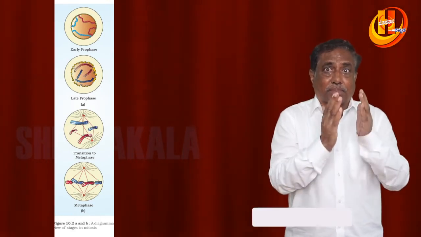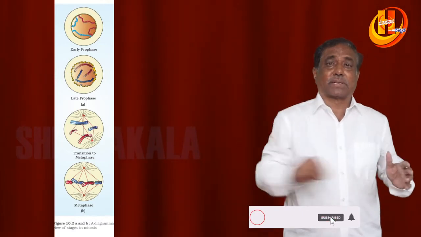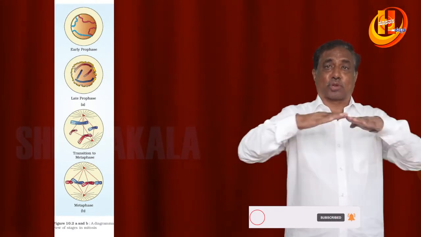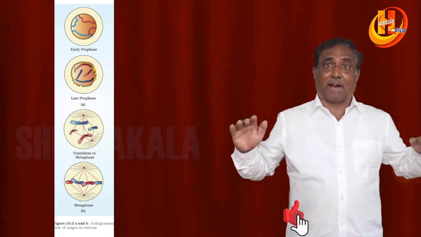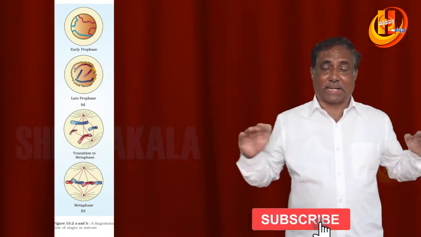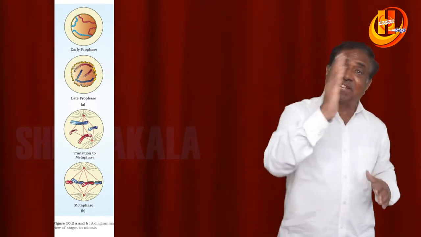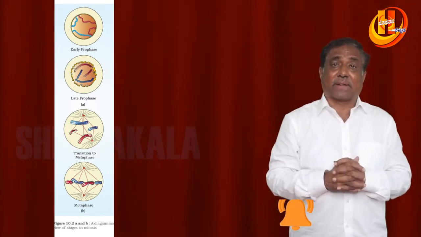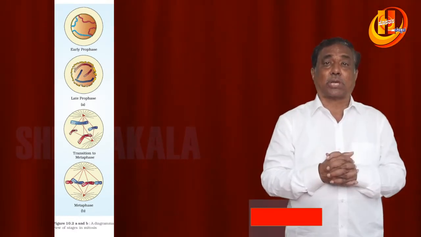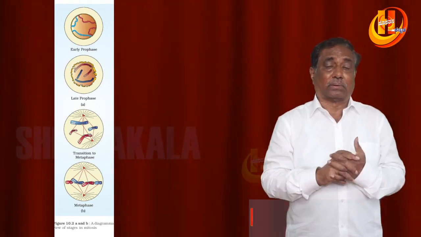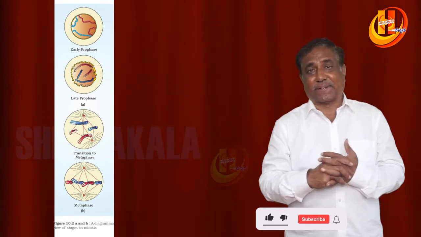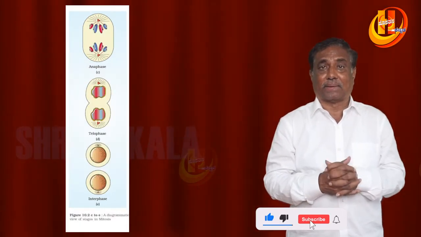After the prophase, what happens? With the disappearance of the nuclear membrane and the nucleolus, chromosomes enter the equatorial plate, called metaphase. At the equator, chromosomes are arranged in such a way that their arms are facing towards the opposite poles. Spindle fibers appear. This is about the metaphase in simple terms.